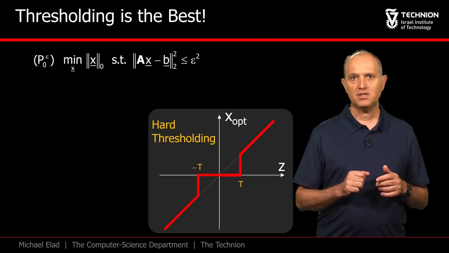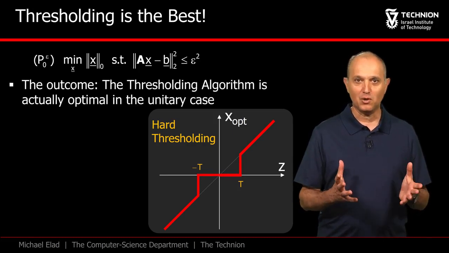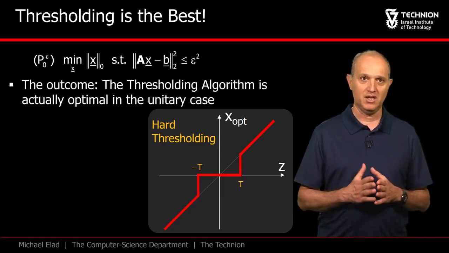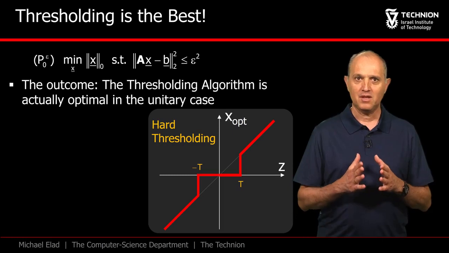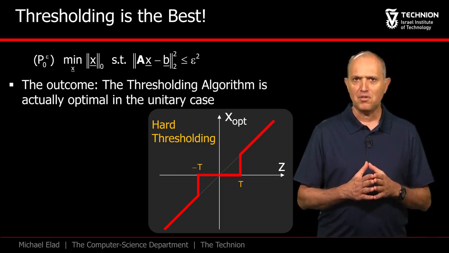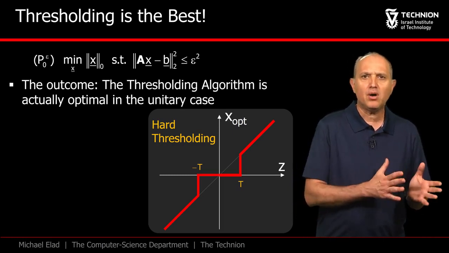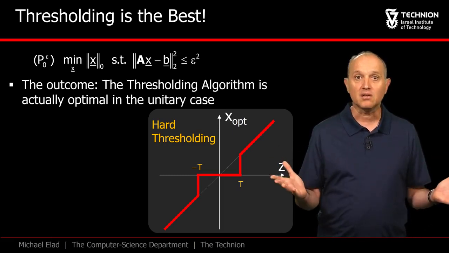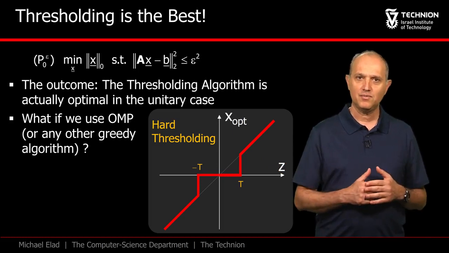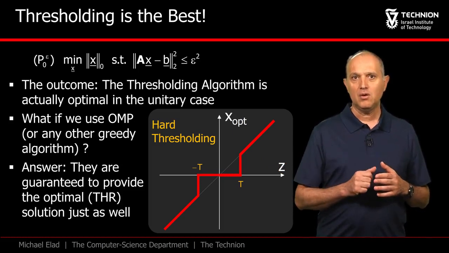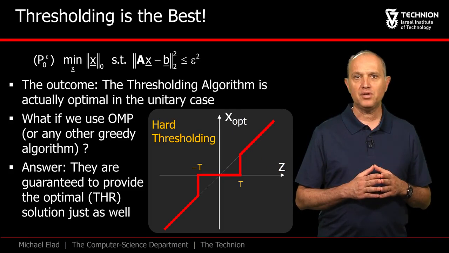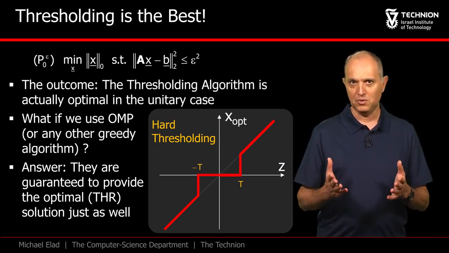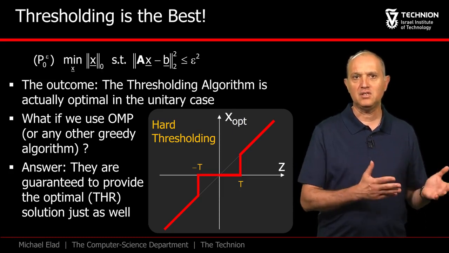Strangely, what we have just found is that the good old thresholding algorithm is in fact the exact solver of P0 epsilon for the unitary case. I remind you that in the discussion on greedy methods, the thresholding stood at the very bottom of our list in terms of accuracy, and here we find that it is ideal. What about the other greedy methods? Well, without proving this, we do claim that all these algorithms are as accurate, leading to the ideal solution. Of course, if you can choose, go for the thresholding since it is the simplest.